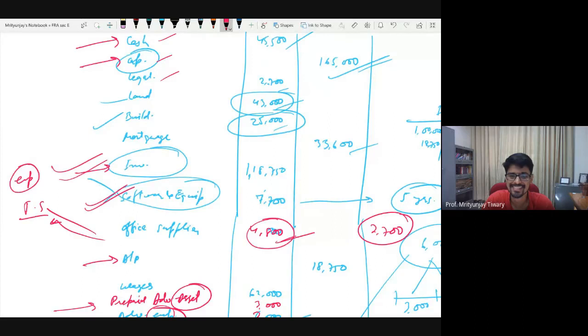Did you get the question? I am saying, what if this office supply had been purchased for a number which was sizable enough? Let us say 4,800. Where would you have taken it? And let's say the question is not mentioning anywhere what happened to these office supplies. What would have made more sense?